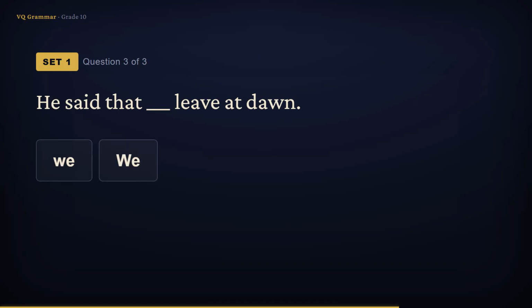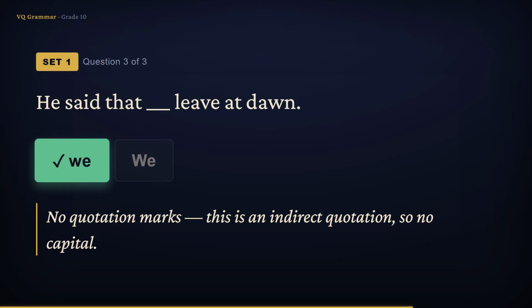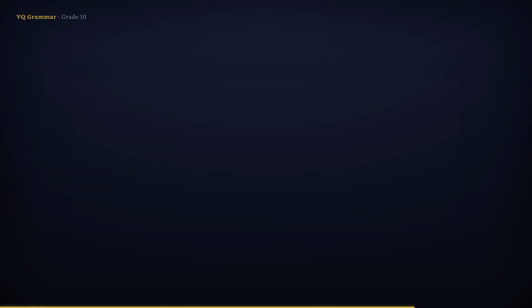He said that blank leave at dawn. Hunt for quotation marks. There are none. This is an indirect quotation. We are reporting the idea, not repeating the exact words. Nothing here is quoted, so nothing gets capitalized. The answer is "we," lowercase.